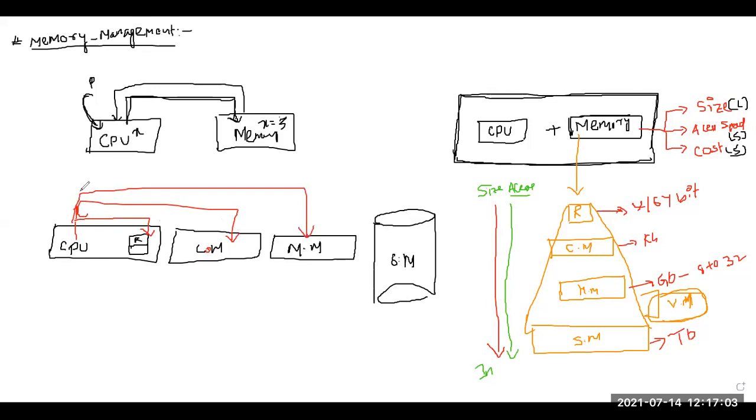If data is also not found in main memory, what will I do? I will go for the secondary memory. So what will happen here? Now, the access time differs for all the memories. Suppose the register takes 1 millisecond, the cache will be some 10 milliseconds, and accessing the data from the main memory will be something like 100 milliseconds. And accessing the data from secondary will be something around 10,000 milliseconds.